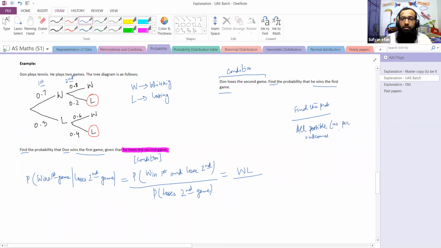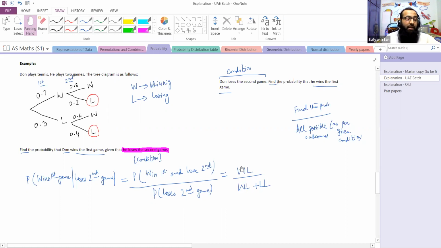And all possible outcomes as per the given condition will come in the denominator. So winning first, losing second in the numerator, and losing second, which would mean winning-losing and losing-losing, will come in the denominator. Also, it's useful to remember that whatever outcomes come in the denominator, a few of those outcomes come in the numerator.